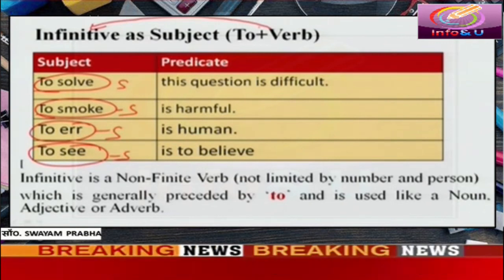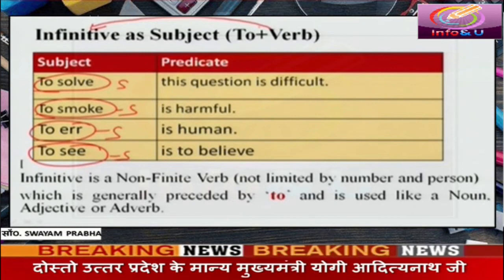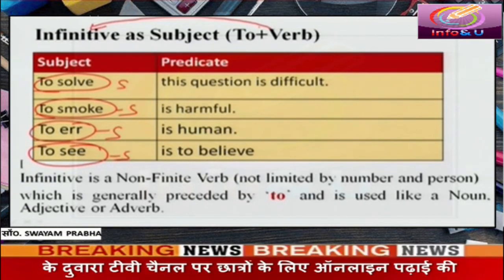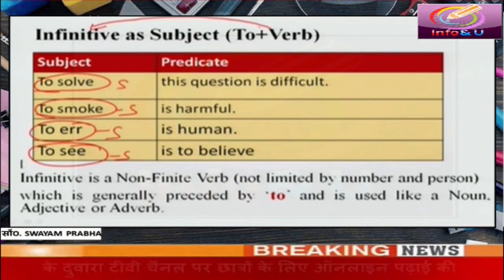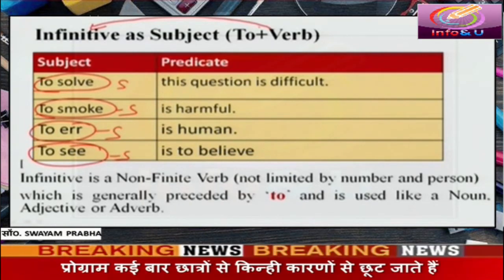What is infinitive? Infinitive is a non-finite verb. Non-finite means not limited by number or person or any noun or pronoun. This we will deal with in your next chapter. It is generally preceded by to.